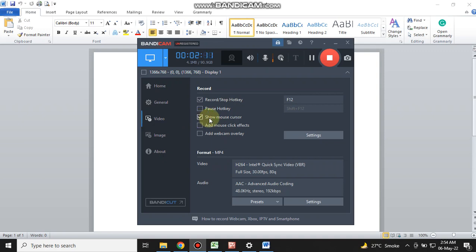Mostly people face the audio problem, the sound problem, and they face the problem of how to listen to the sound when teaching or when making a video call. This option is very necessary. Under videos, the settings: click on its settings, and it has a few tabs.